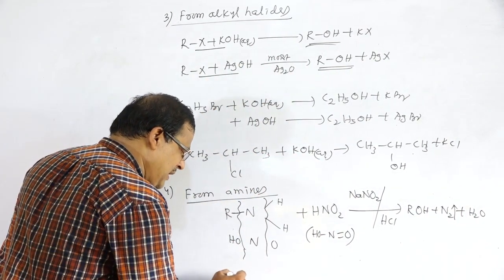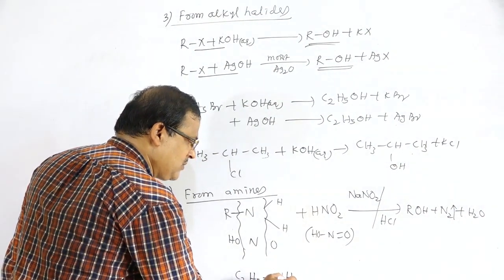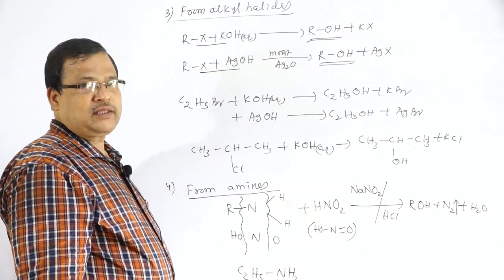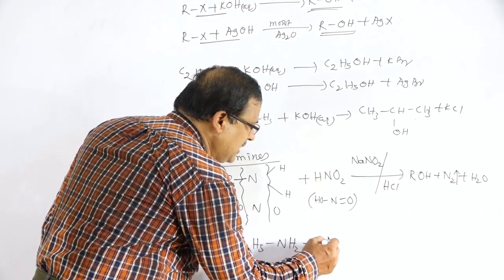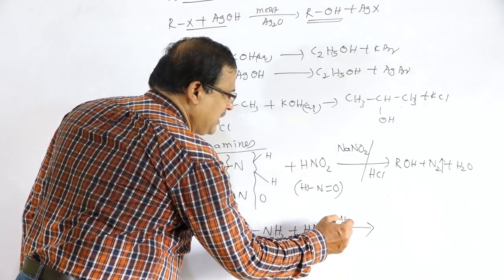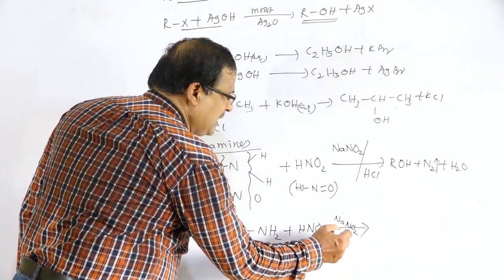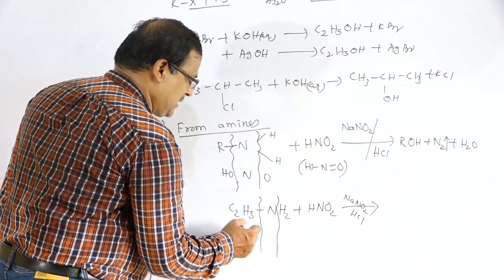For example, take C2H5NH2, ethyl amine, treated with nitrous acid HNO2. There is the formation of HNO2 from NaNO2 and HCl. So this bond will break, that is HONO.